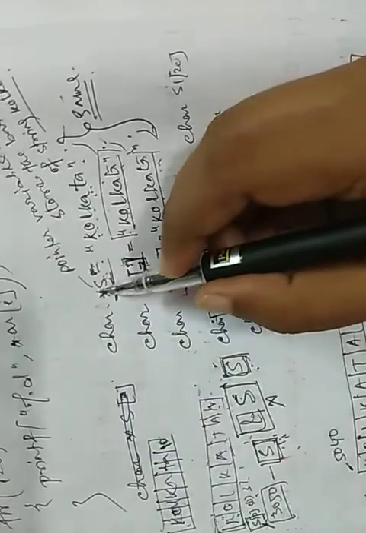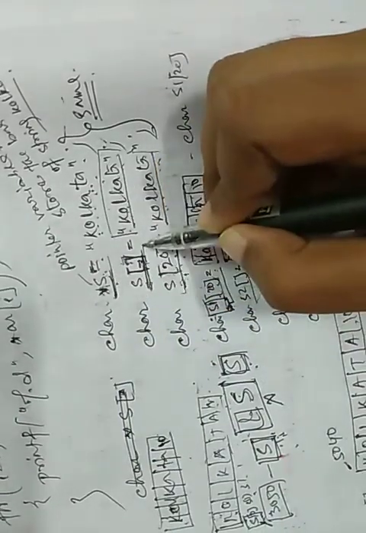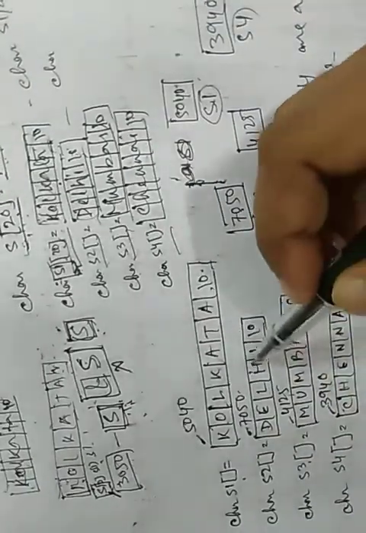Okay, so that's why we can declare it this way: star S equals Kolkata. So star S and S are the same. Clear? So here our main conclusion is, if we want to store more than one city name, again another 4 city names, we have to declare another 4 character variables. So we don't need it.